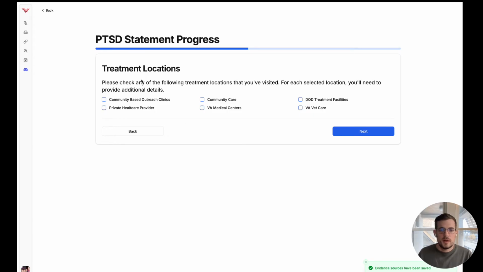Here we're gonna talk about where we got treatment, and again, it's very, very important. If you are applying for a disability to the VA, you probably should have medical appointments already. At the very least, medical appointments. Ideally speaking, you already want a diagnosis from either your own private care doctor or from the VA themselves.